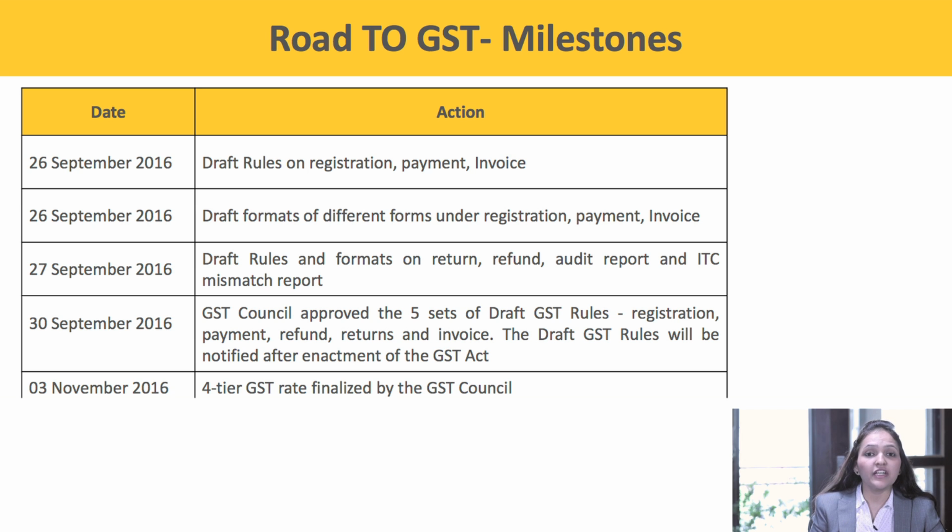Then on 3rd November 2016, the 4-tier GST rate was finalized by the GST Council: 5%, 12%, 18% and 28%.